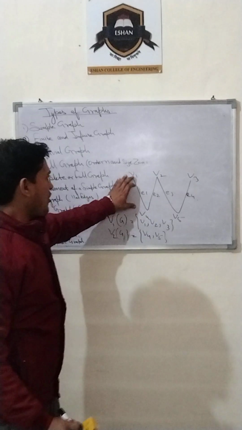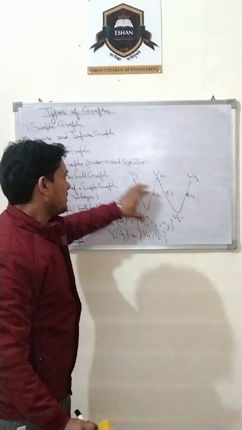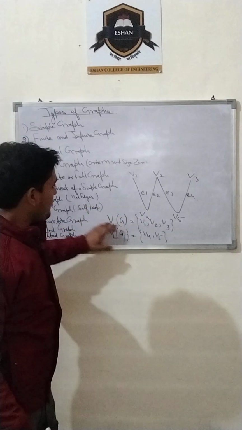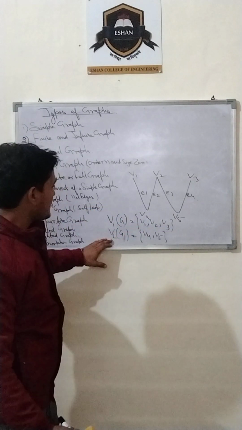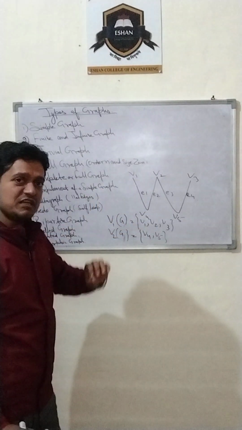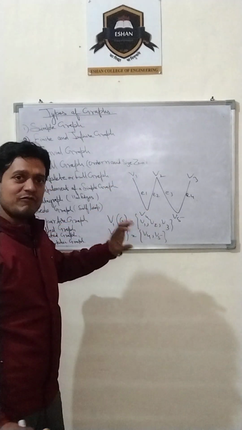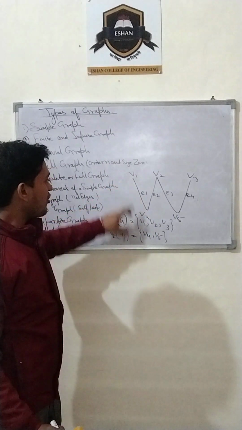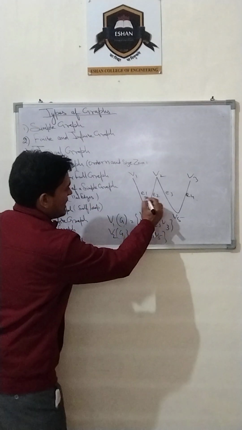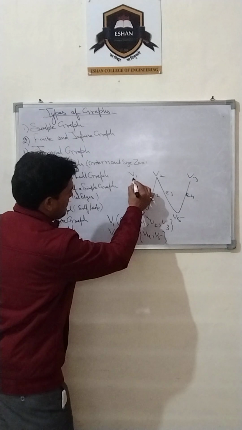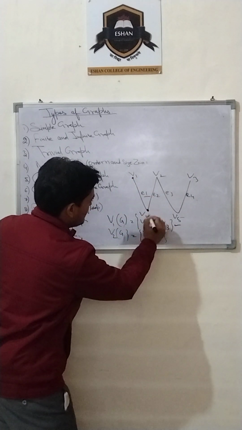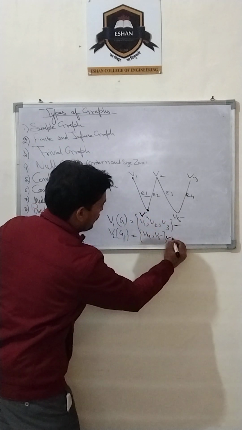The full set of vertices is divided into 2 sets. The first set is V1, V2, V3 and the second set is V4 and V5. Now we take an edge whose end points are in the first set and the other set. Suppose E1: the starting point is in set 1 and the last point, vertex V4, is in set 2.